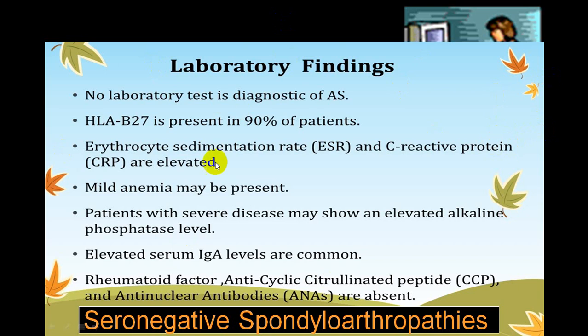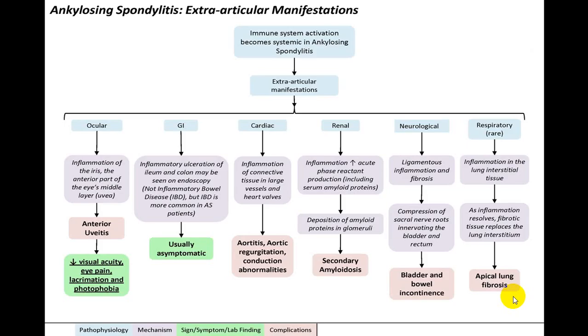These are laboratory findings. HLA-B27 is positive in 90% of the people. What we call inflammatory markers will be positive. Mild anemia. The person will usually have elevated alkaline phosphatase. IgA will be elevated. RA factor and anti-CCP will be negative. Even ANA may be absent. So these three, which are commonly done to rule out seropositive groups, that is ANA, anti-CCP, and what we call RA factor, will be negative in these groups.